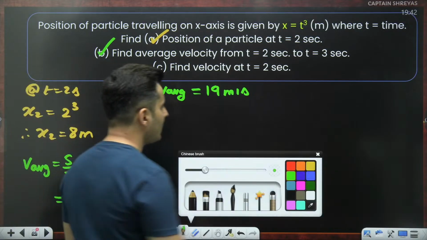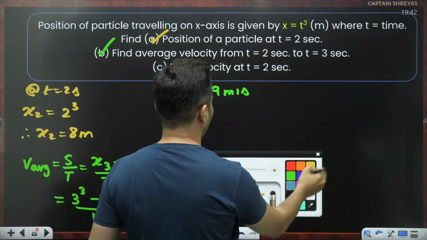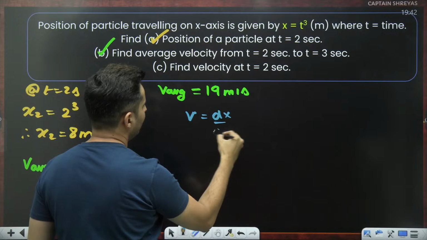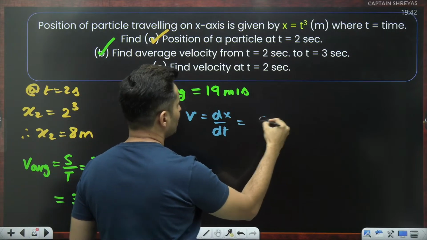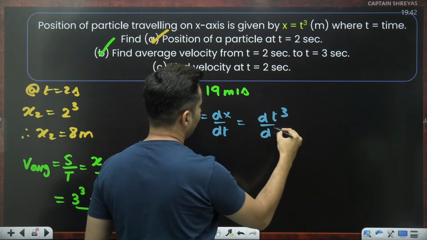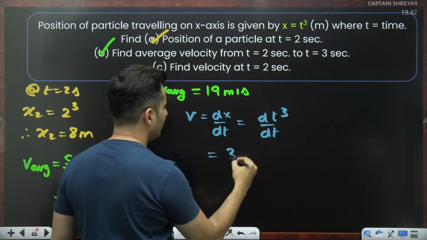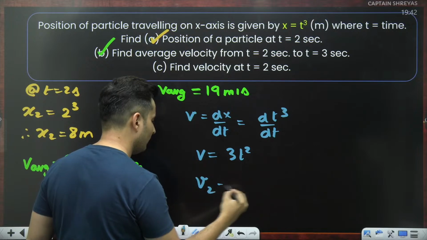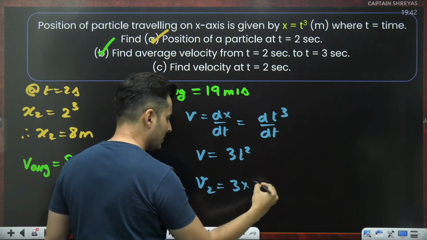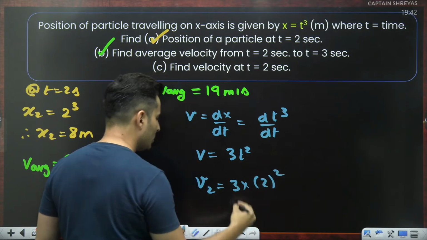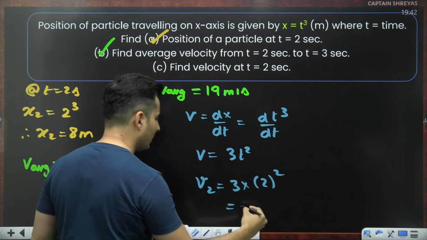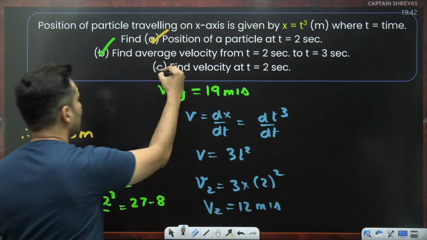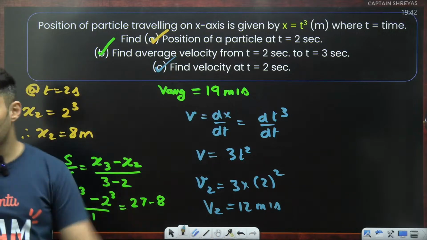Find the velocity at 2 seconds. So instantaneous velocity is just the derivative with respect to time. So derivative of t cube with respect to time. So t cube's derivative is 3t square. But you have to find the velocity at 2 seconds. So v2 will be 3 into, instead of time, put it as 2. 2 square is 4. 4 into 3 is basically 12. So the velocity is 12 meters per second. This part also done. That's how you solve this.